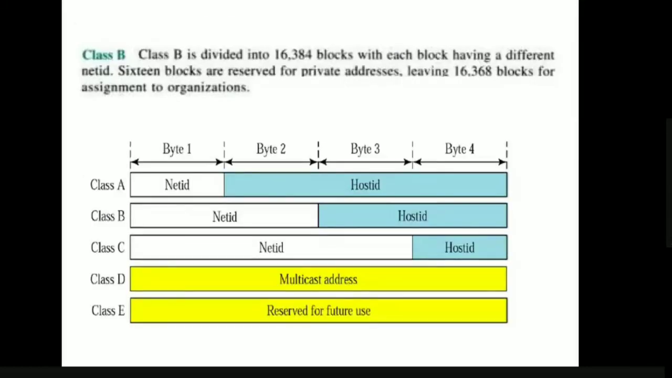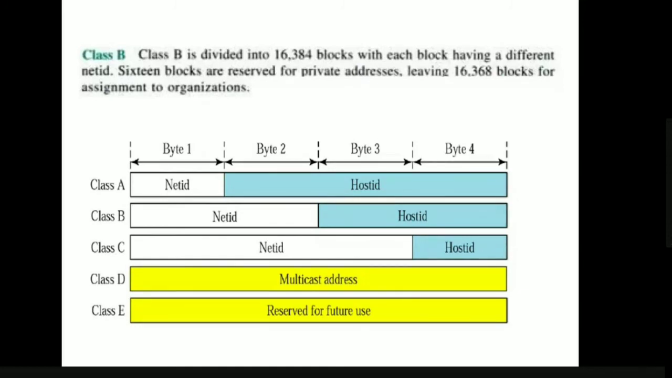Okay, next, coming to class B. For class B, how many net ID blocks are there? 2 power 16. For class B, the net ID part is the first 2 bytes and the host ID part is the last 2 bytes. So the net ID part is 2 power 16 and the host ID part is 2 power 16. So the total number of blocks is 16,384.